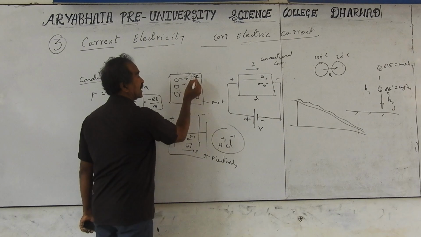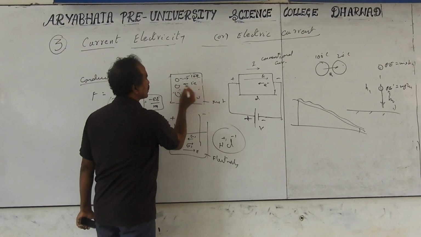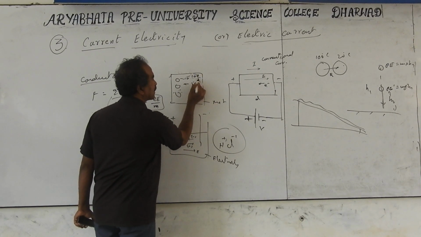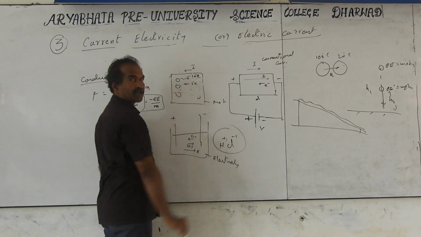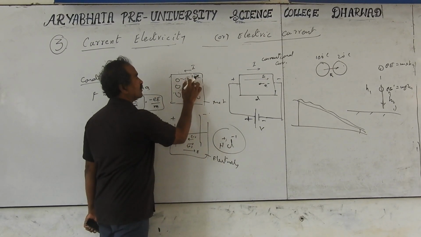So the larger number is this. I am talking about the electron current. The larger number is this. These electrons are going to the left side, but the conventional current we take is opposite to the electron flow. These electrons are going to the right side, 10 in number. This is the direction of the conventional current. Okay, but how much is the conventional current now? It is nothing but equal to the magnitude.